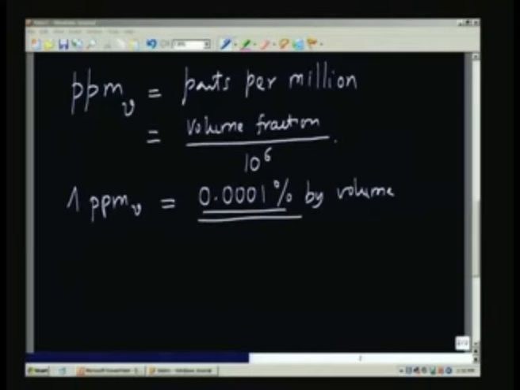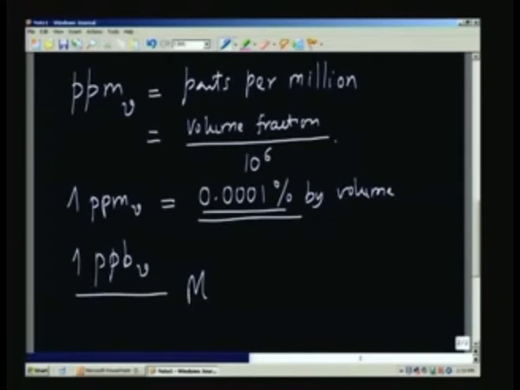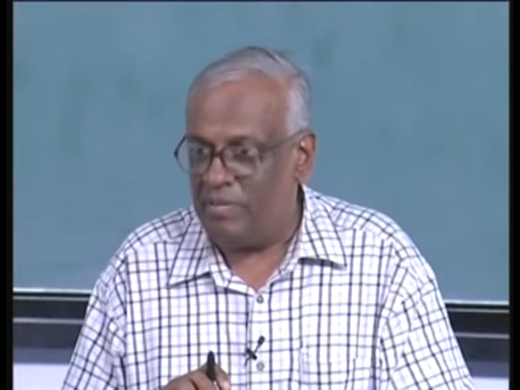If the volume fraction is much smaller than even 1 ppm, we can even have 1 part per billion, which is represented as 1 ppb, or even smaller. So it could be 1 part per trillion and so on and so forth. The important point to note is that such levels are measurable. With the modern measurement techniques, it is possible to measure such small quantities of volume fraction of gases present in a large volume of gas.